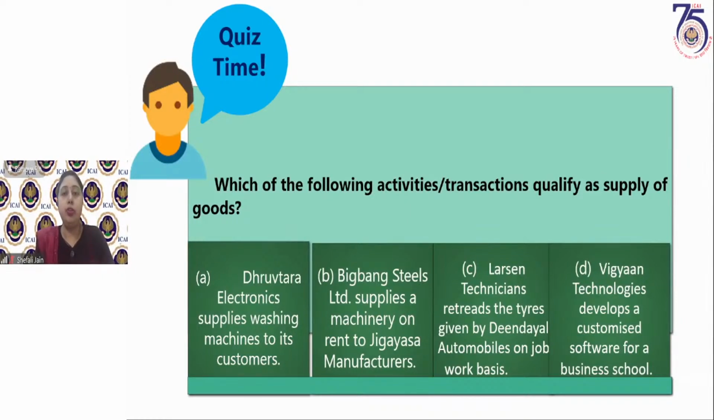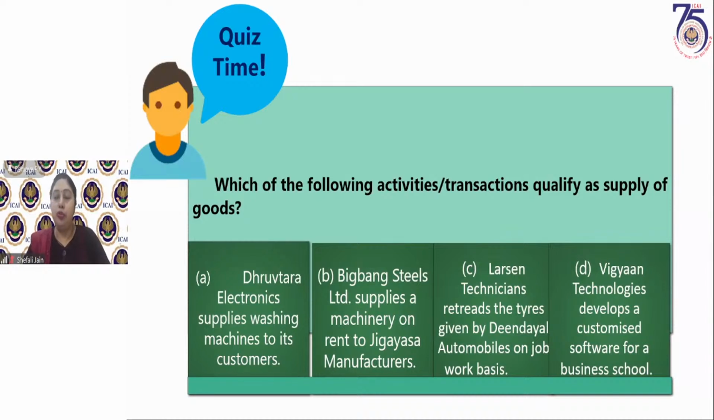Next question is, which of the following activities or transactions qualify as supply of goods? So remember, I'm talking not only about supply of goods. Dhruv Electronics supplies washing machines to its customers. Big Bang Steels Limited supplies a machinery on rent to Jigyasa manufacturers. Larsen Technicians retreads the tires given by Deen Dayal Automobiles on job work basis. Vigyan Technologies develops a customized software for a business school. So I'm waiting for the correct answer.